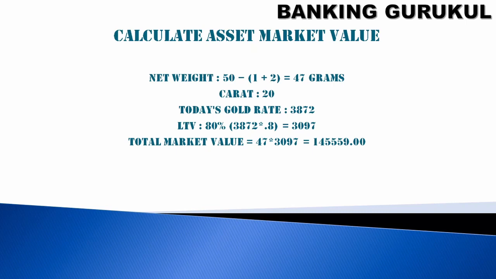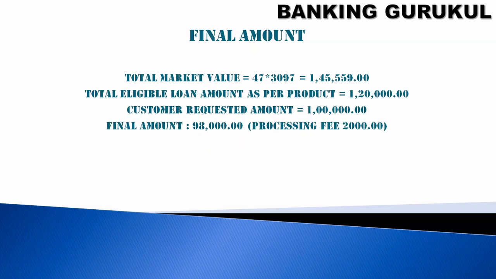So we have identified it is a purity of 20 carat. Today's rate is 3872 for the 20 carat. So LTV is 80%. Then we have calculated 80%. It is 3097. So total market value is 47 grams into 3097. It is 1,45,000. So total market value is 1,45,000.